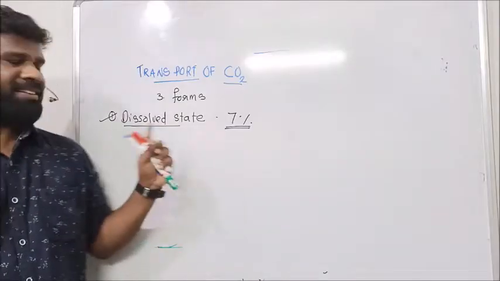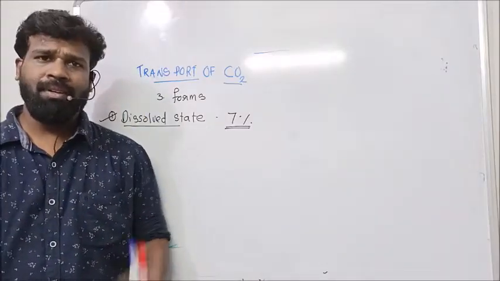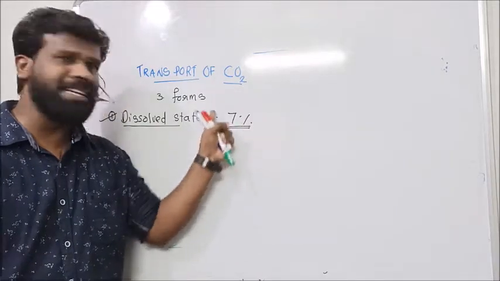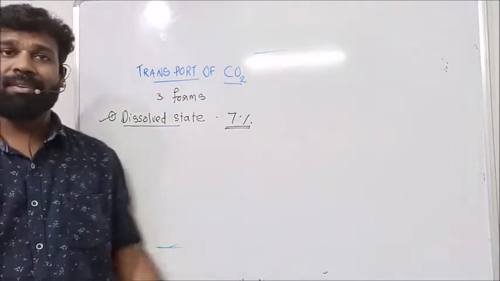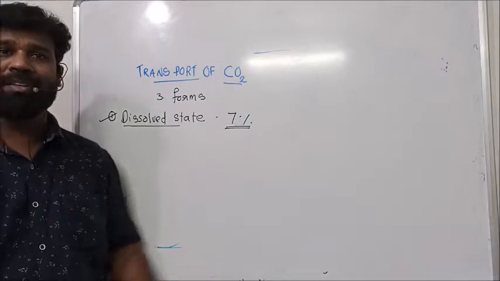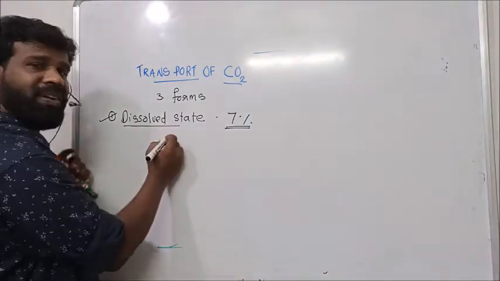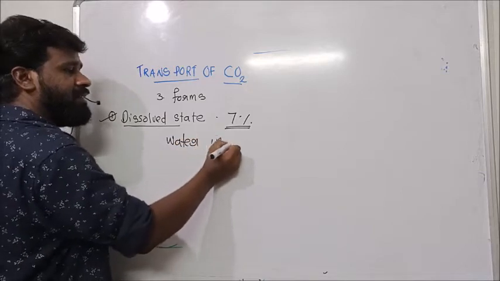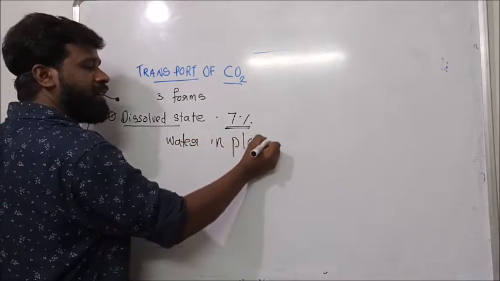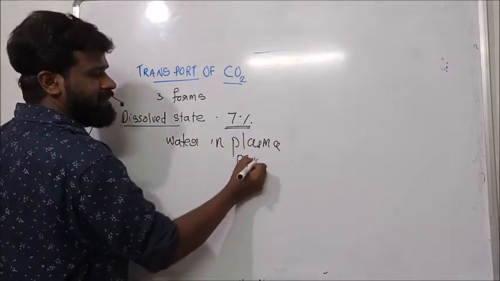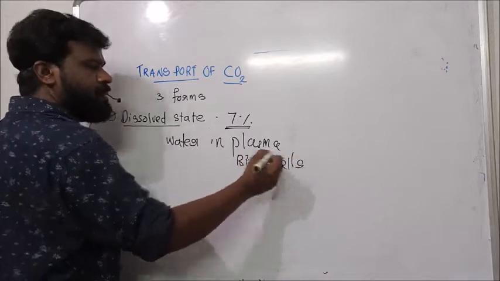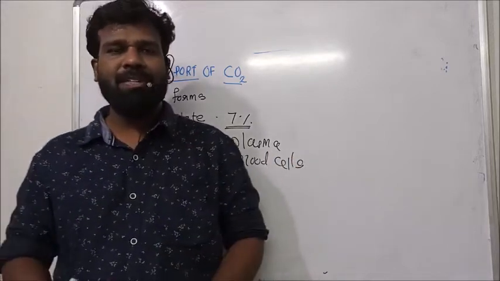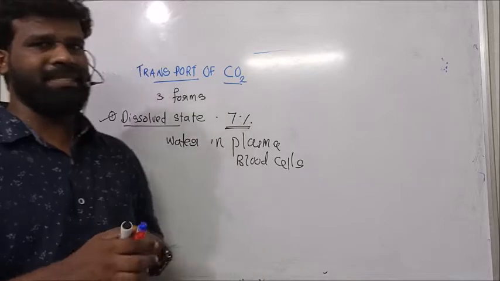So first one, in dissolved state. About 7% of carbon dioxide is transported in dissolved state through the water in plasma as well as blood cells.